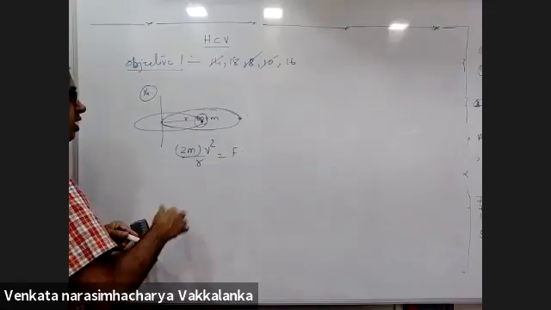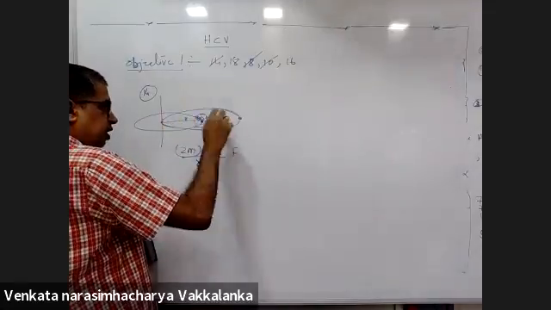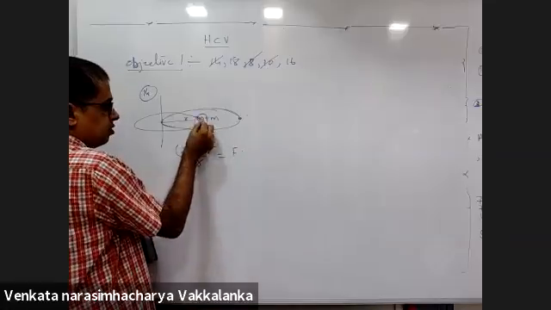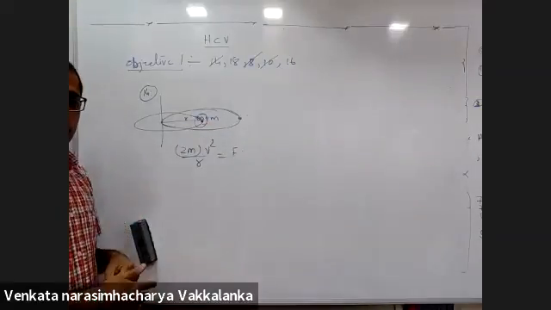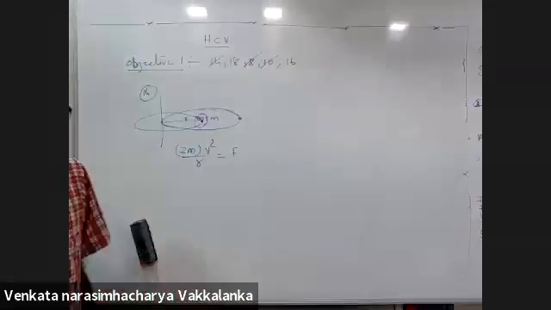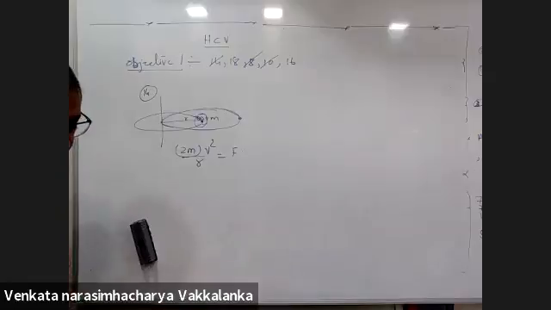Right? There is a ring placed on this disk. The ring's center of mass is here. At the center there is also another particle. Total mass is 2m. 2mv square by r is acting on the system. Both put together. He's just playing with words.